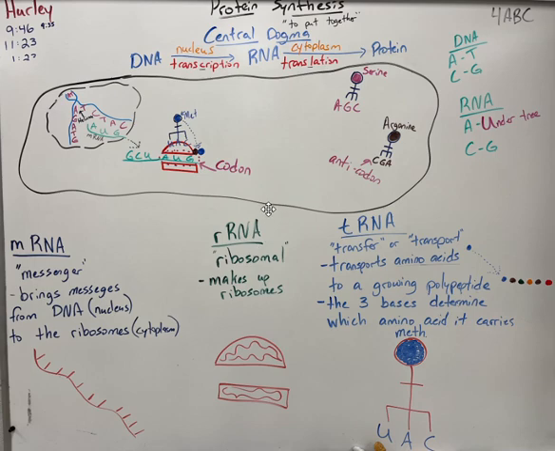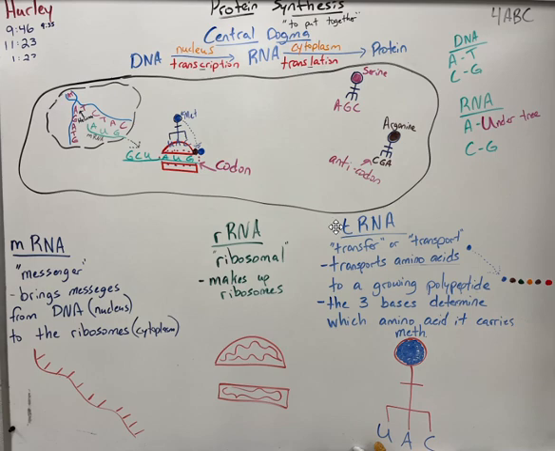The next character we're going to talk about is rRNA. I want you to think ribosomal RNA. Ribosomes are where proteins are made, and we've got a picture of it down here, but the rRNA makes up the ribosome. So that one's pretty simple as far as definition is concerned.